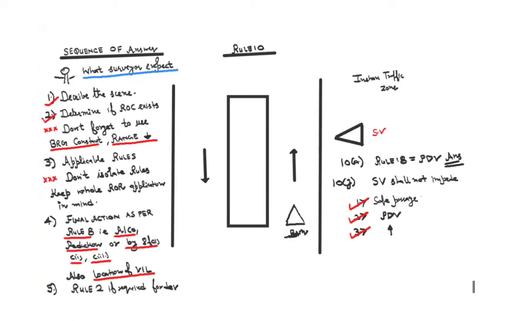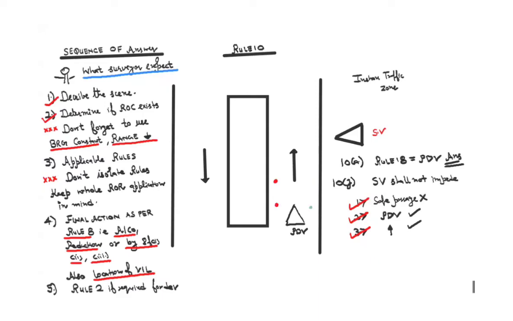Now let's come back to the PDV situation where this is our PDV. So what all conditions are fulfilled? If I look here, safe passage we will talk about later. PDV, yes. Is it going in the general direction of flow? Yes. But is he cutting the safe passage? No, it is not cutting the safe passage because this TSS is not a deep draft route. Either there are no buoys placed over here. If there were buoys here, this would be a safe passage. Now there are no buoys here, so this is not a safe passage.